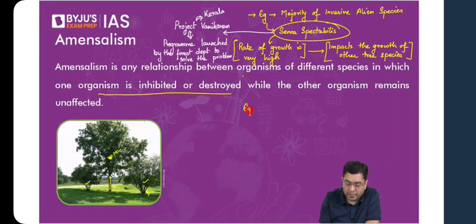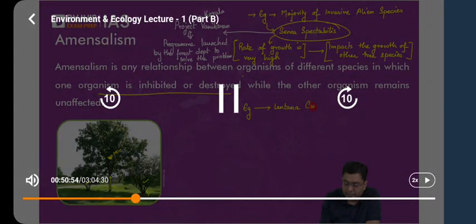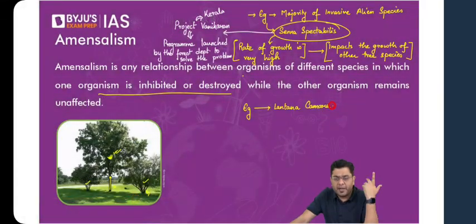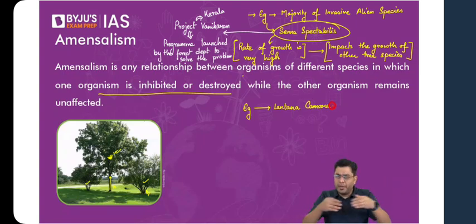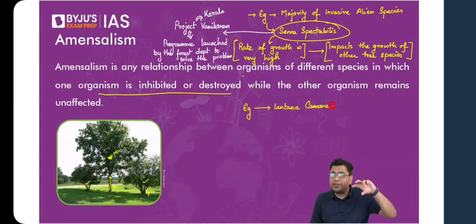Okay. Another example that you can derive from here. Take the case of Lantana camara. Now, Lantana camara is a kind of plant. It is an invasive alien species. If possible, I'll try to show you the image of that plant next weekend as well. But you can Google search it because I'm sure all of you would have encountered this or seen it in your own locality. That is how prominent it is. It is a small plant, basically a kind of small bush-like growth, with multiple small flowers of various colorations, from white to red to yellow.